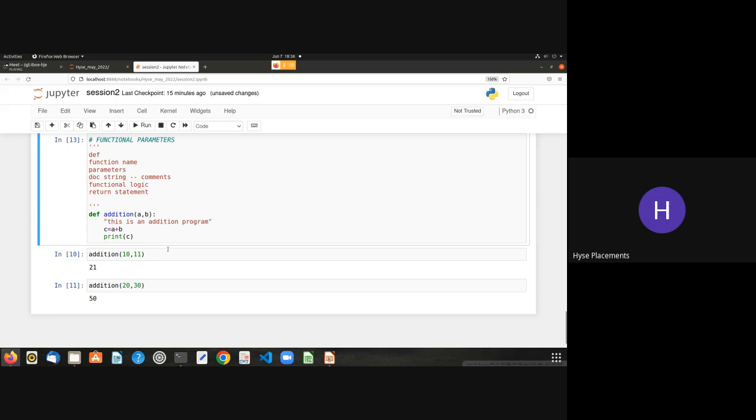First string answer, it considers that comment string as a comment. See, it has ignored it, so still the value is 21 here. Okay, so that's how the functions are that important.